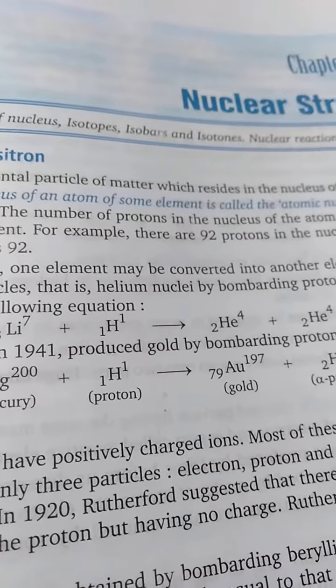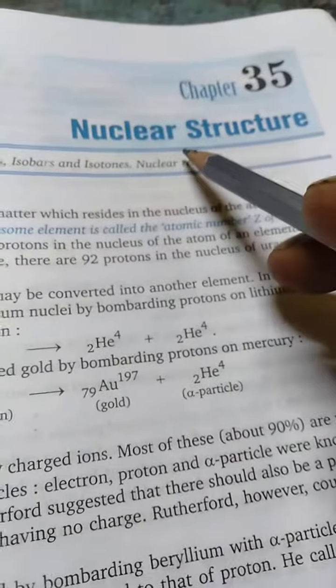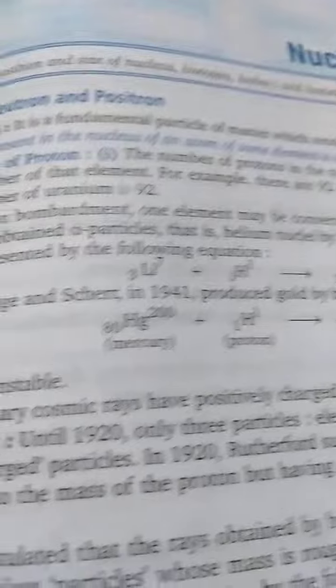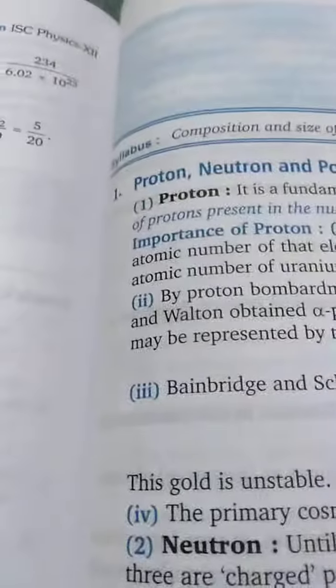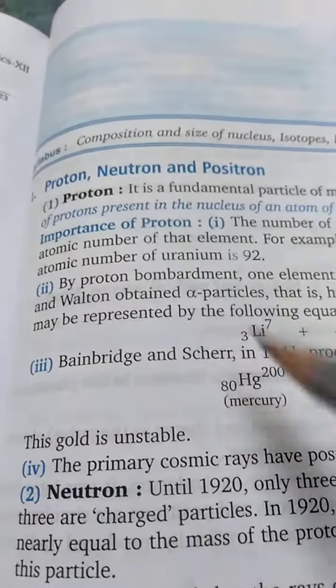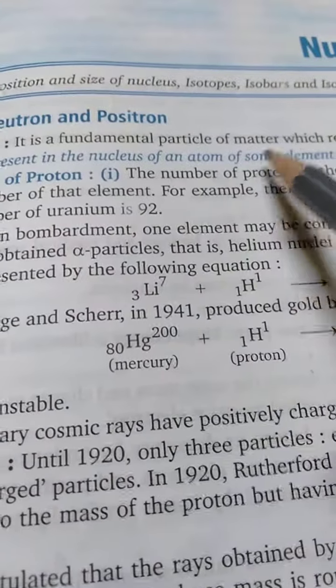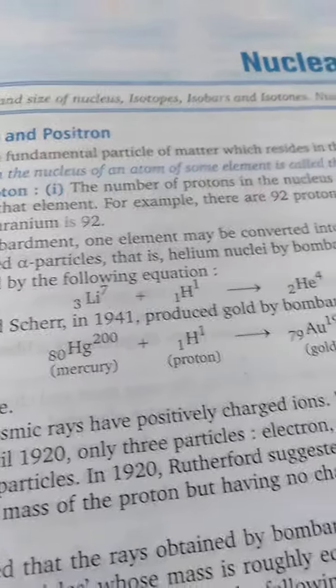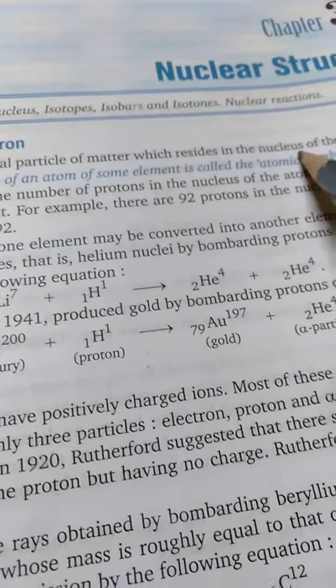Students, today we are going to start this topic, nuclear structure. Protons, neutrons and positron. Now, proton is what you know very well. It is a fundamental particle of matter which is found inside the nucleus.